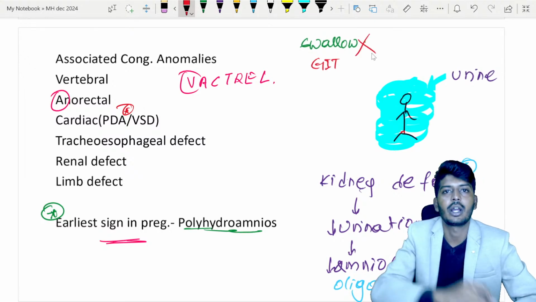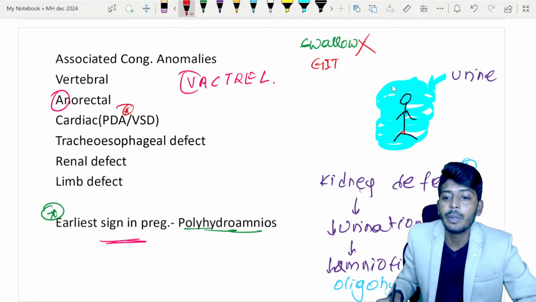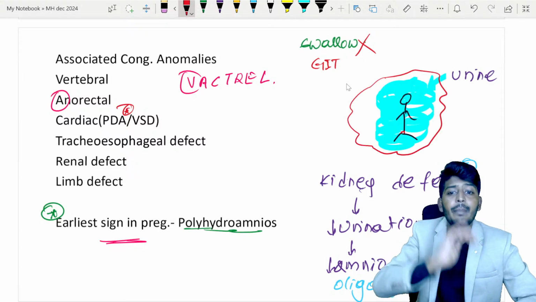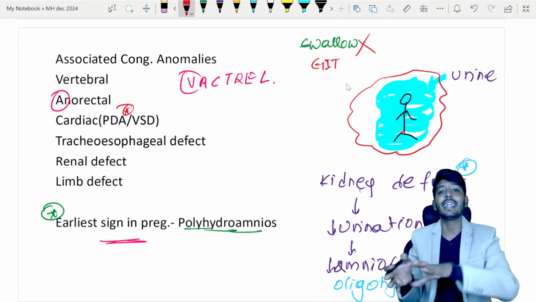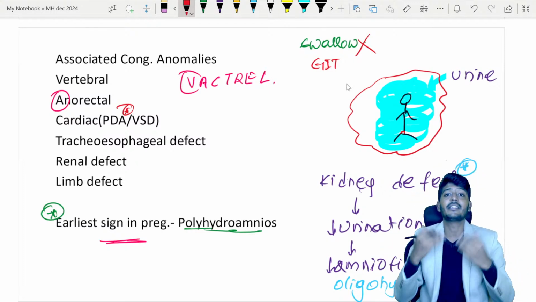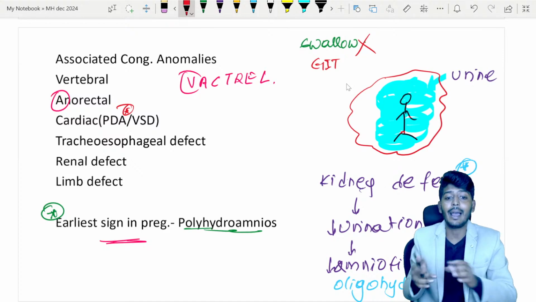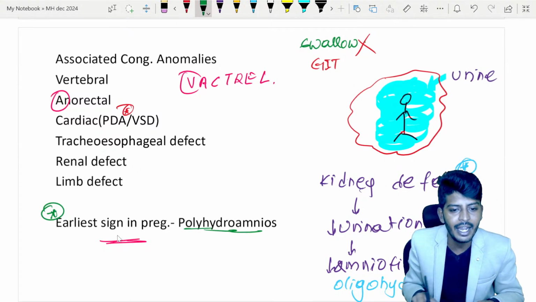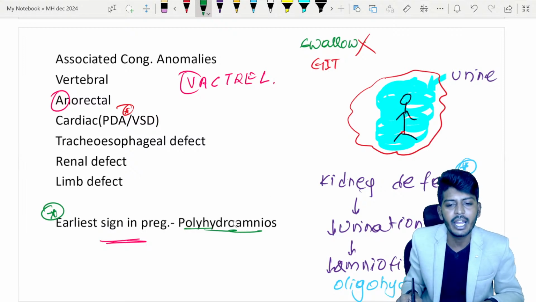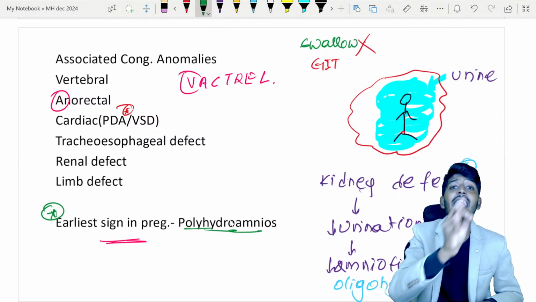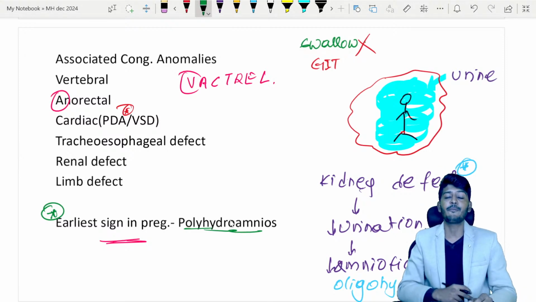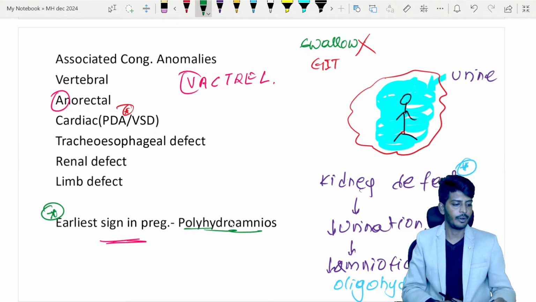So swallowing will not occur. If swallowing does not occur, baby will keep on making the urine, that will become amniotic fluid. But the problem here is that the baby is not swallowing that urine, that is basically amniotic fluid. Now what will happen? Polyhydramnios. So in all the GIT defects, the earliest sign in pregnancy is polyhydramnios. In the gastrointestinal system defects, there will always be a previous history of polyhydramnios in the mother. This is a very important point to be understood.